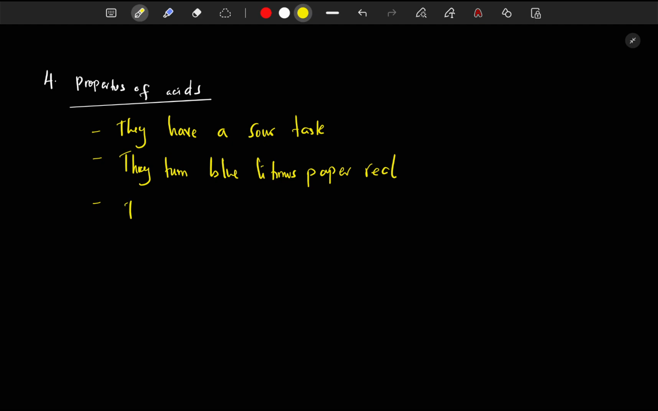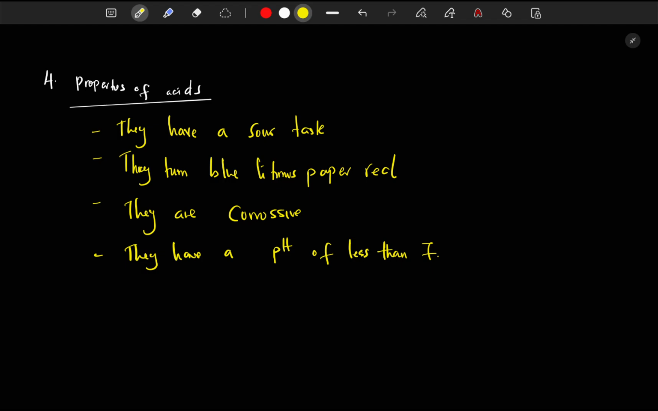What else? They are corrosive, meaning they can react with anything and eat it up. For example, when you put an acid on a cloth, it becomes eaten up. That's the corrosive effect of an acid. All right, they have a pH of less than 7. Those are acids, meaning pH 1 to 6. I hope that is clear.